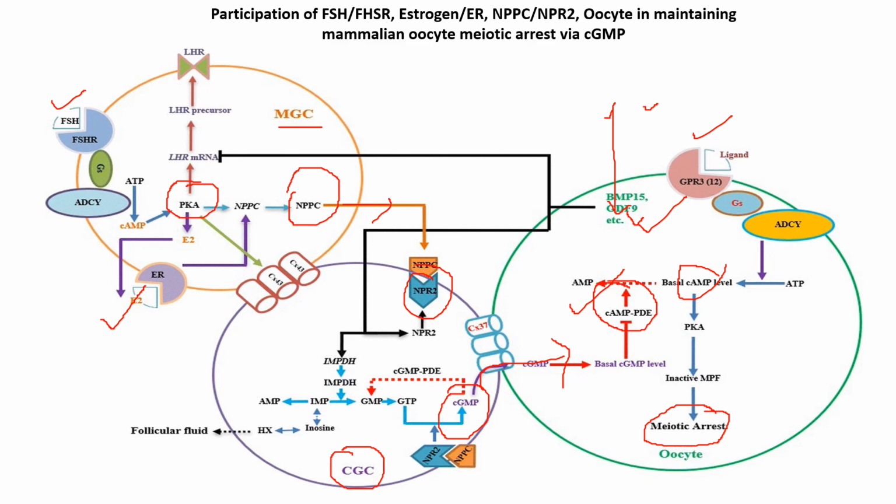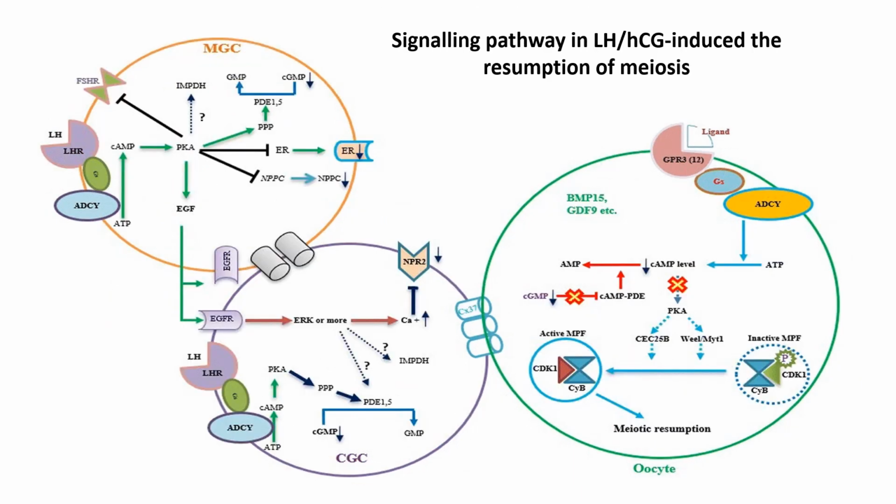Now what is happening just before ovulation? Just before ovulation, the LH will bind its receptor at the mural granulosa cell as well as the cumulus granulosa cell, and ultimately in the cumulus granulosa cell, the cGMP level will be reduced. That's why the cGMP will not pass through the gap junction into the oocyte.